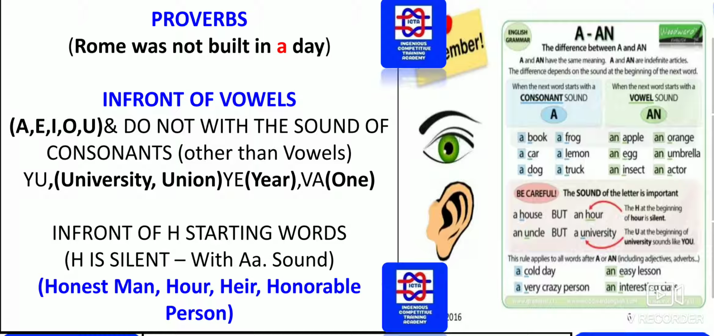In front of H-starting words where H is silent with a vowel sound, I already told you honest, honest man, hour, heir, honorable. These are a few things to be remembered: though H is present as the first letter, "an" has to be used in these sentences. He is an honest man. It will take an hour. Whatever the sentences, you have to start with "an" only.